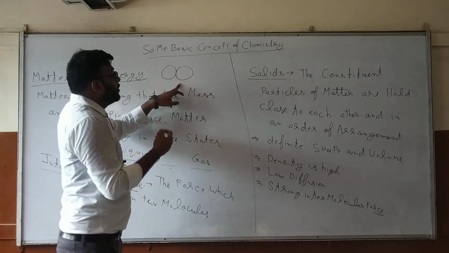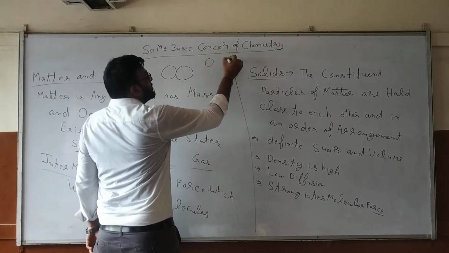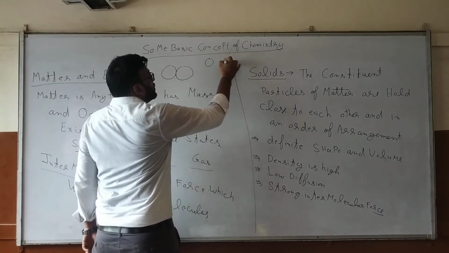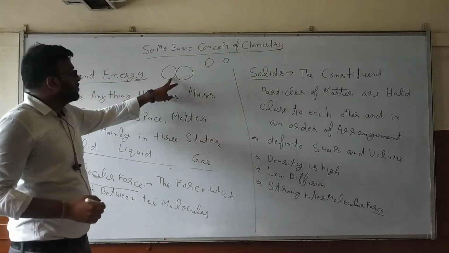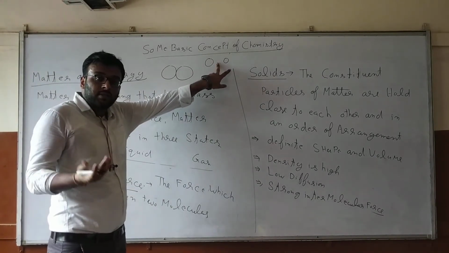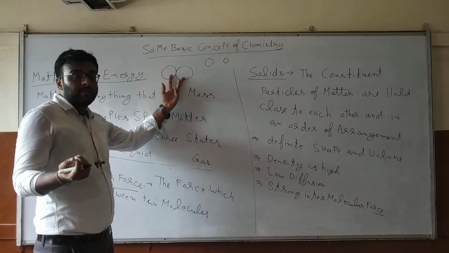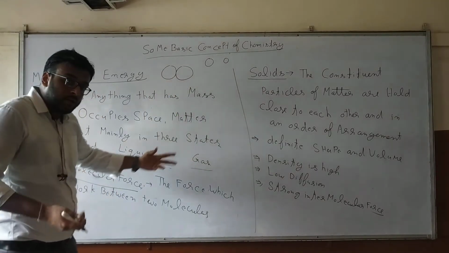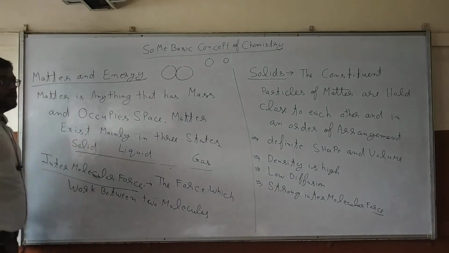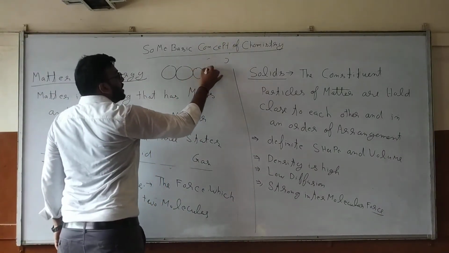If intermolecular force is high over here, it is less over here as compared to this. The distance is more, intermolecular force is less. It is inversely proportional to distance. If intermolecular force is high, the distance between two molecules is very small. So in a solid, intermolecular force is very high, so they are arranged like this, very close together.